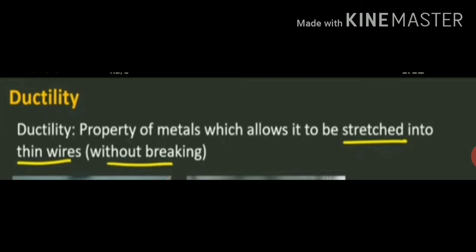The wires inside electric cables are mostly made up of copper metal, whereas non-metals are non-ductile. When stretched, non-metals like sulfur and phosphorus break into pieces and do not form wires.